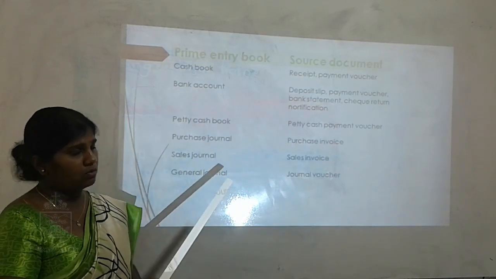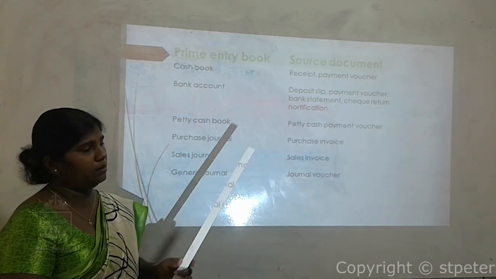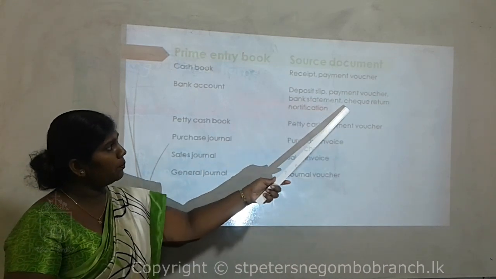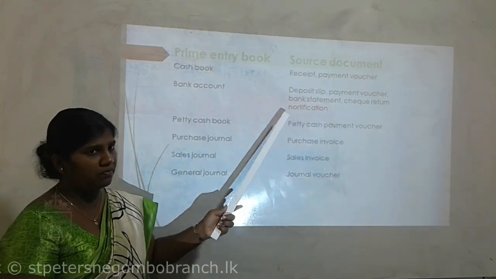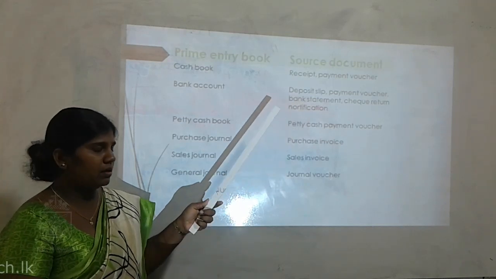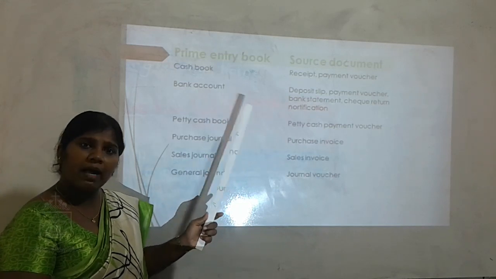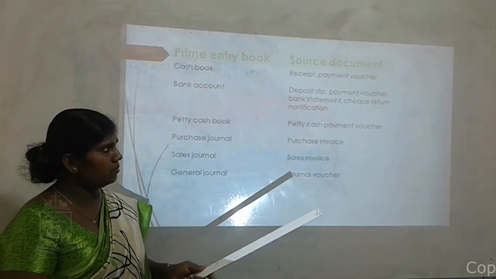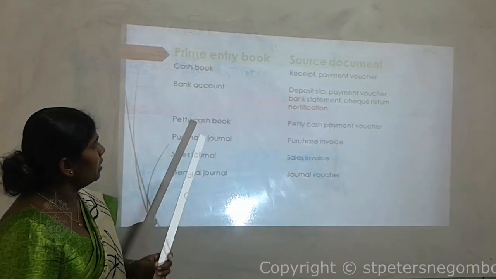The bank account is also one type of prime entry book. At that time we use these source documents: deposit slip, payment voucher, bank statement, check return notification. Bank statements are issued if a person has a current account; every month end he will receive a bank statement. And he will also receive a check return notification.